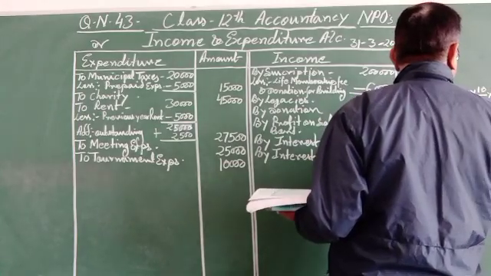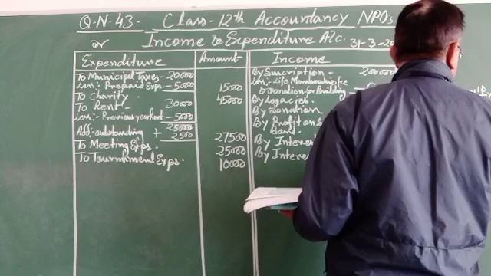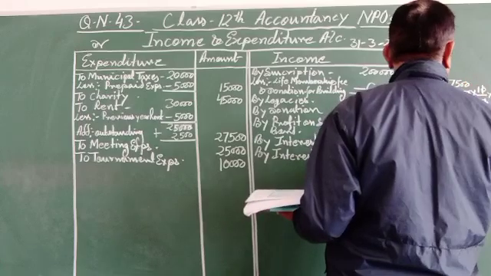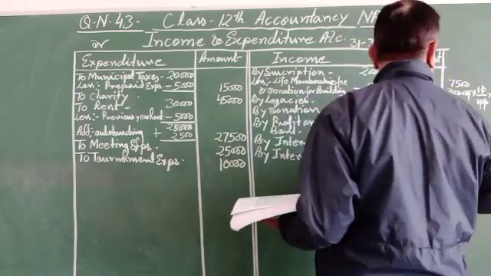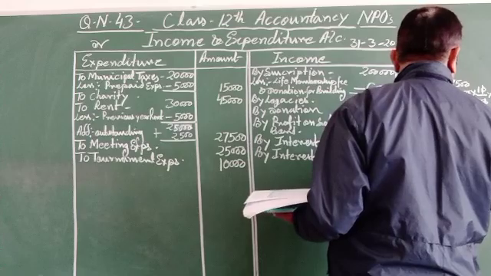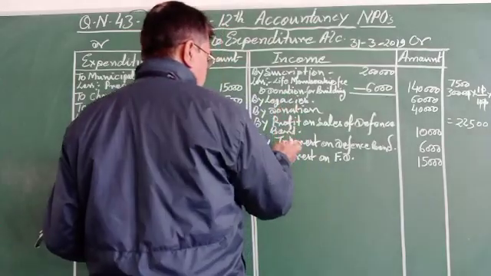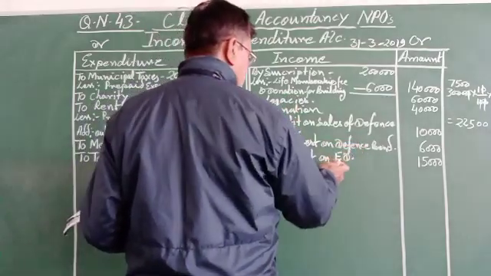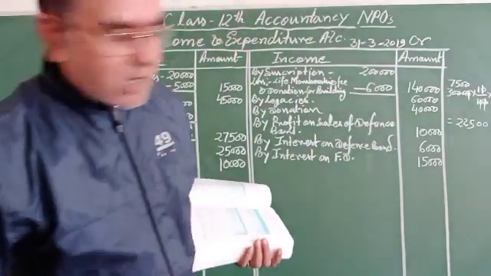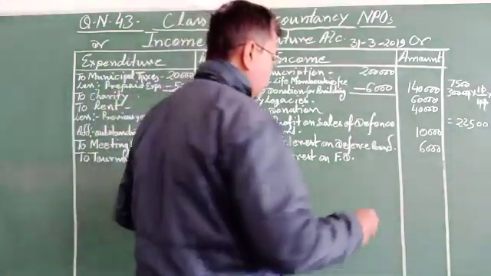That is 22,500. So accrued here, not added, interest on FD is given 15,000. You can find 15,000 in the column.